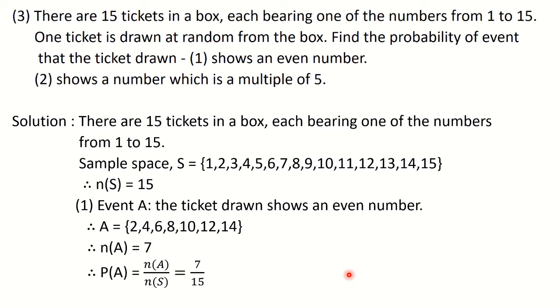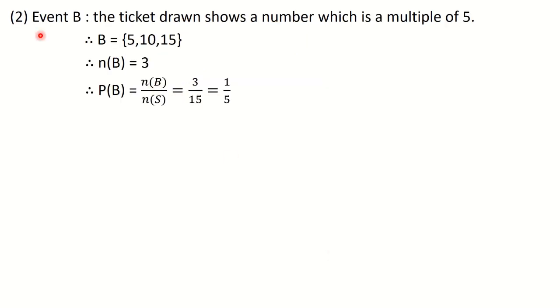Okay, I hope you must have completed it. Let us go towards the second event, that is second condition. So second one, event B, the ticket drawn shows a number which is a multiple of 5. We have numbers from 1 to 15. So we have to write down the table of 5. Multiples of 5 means table of 5. Okay, so we have 3 numbers here. So B contains sample points 5, 10 and 15. So n of B is equal to 3. From that, P of B is equal to n of B upon n of S, 3 upon 15, that is 1 upon 5. Okay, so copy it down.